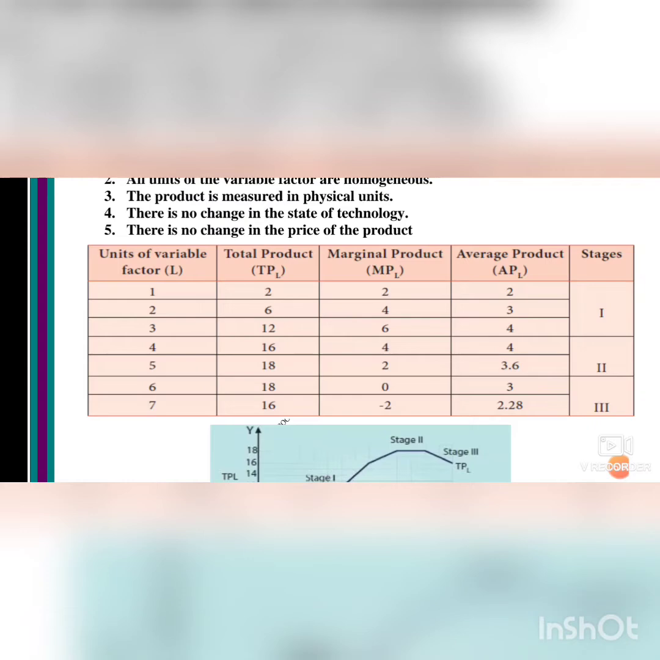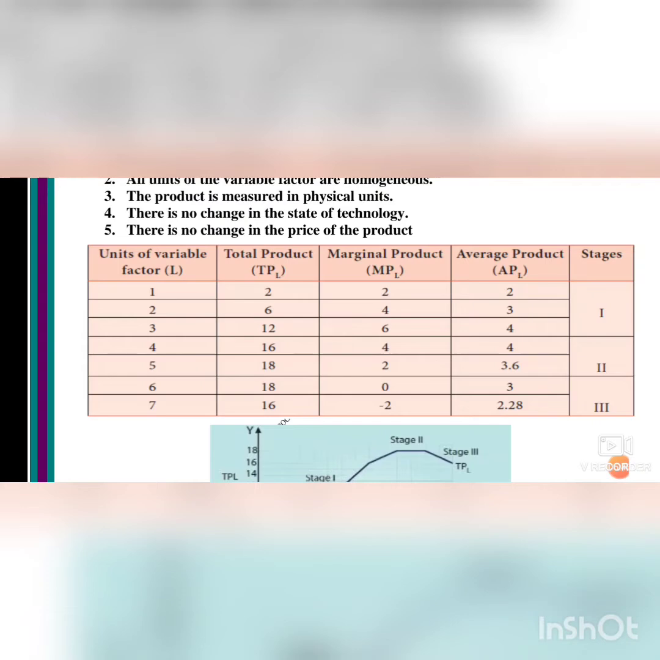The third column you see, that is the average product column. How are you getting that? You take the total product column: 2 by 1, 6 by 2, 12 by 3, 16 by 4, 18 by 5, 3.6, 18 by 6, 3, and 16 by 7, 2.8. So this is the way you will calculate this tabular column and will get these 3 stages of variable proportion.